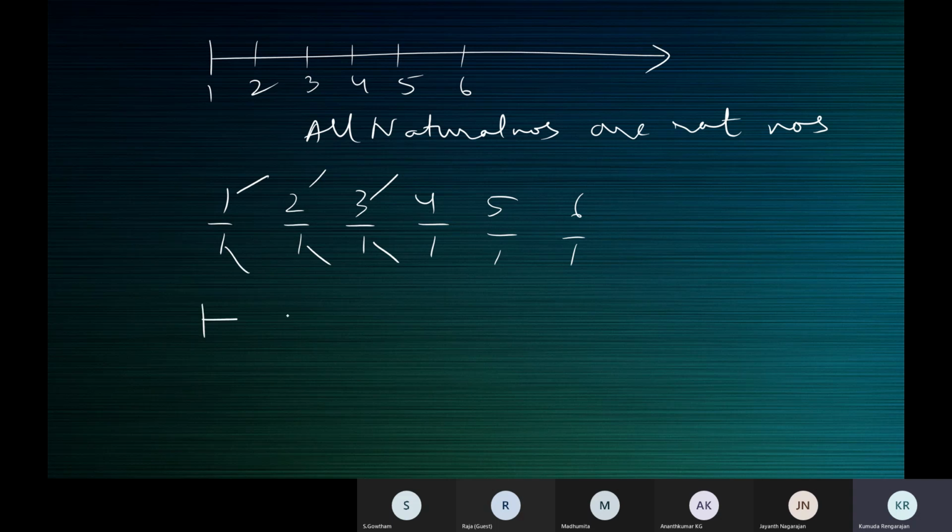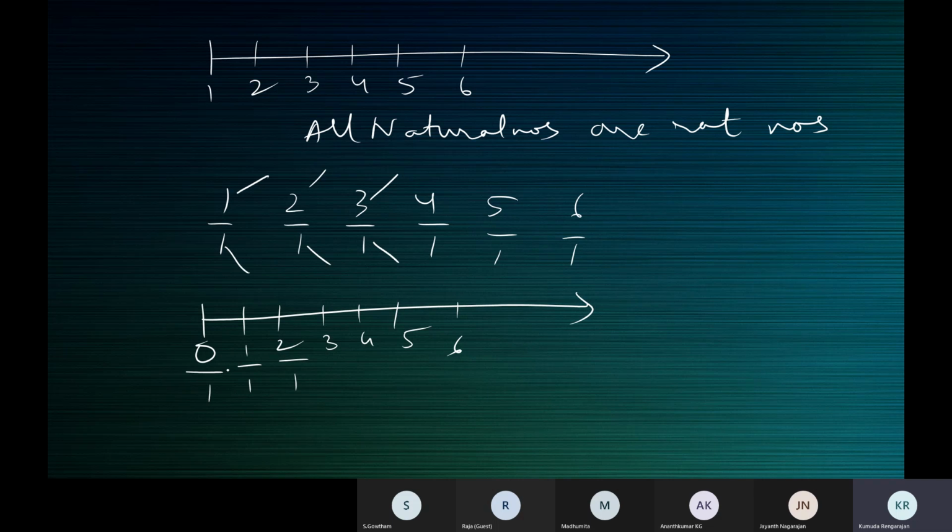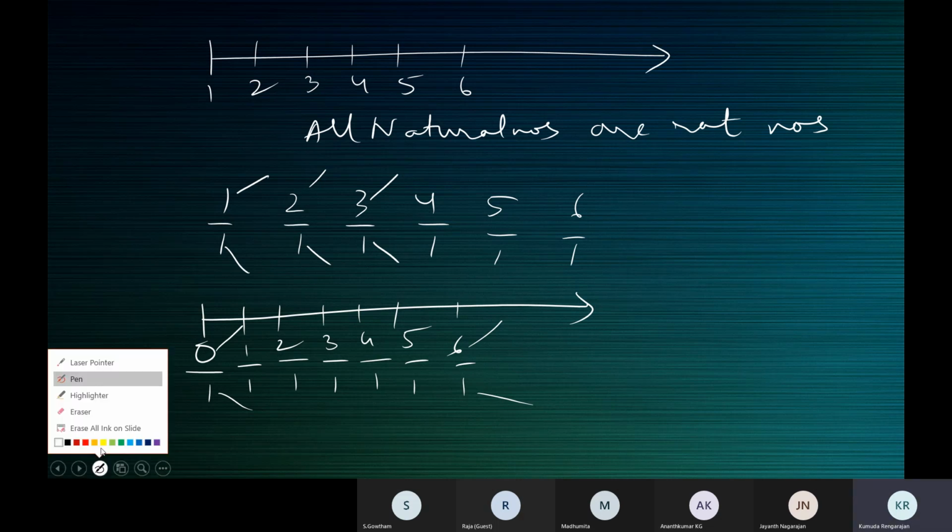Similarly, whole numbers: 0, 1, 2, 3, 4, 5, 6. Everything can be written as by 1. For 0 alone, you can give any denominator: 1, 2, 3, 4, 5, anything. The numerator can be 0. The denominator should not be 0. All natural numbers and whole numbers are rational numbers.